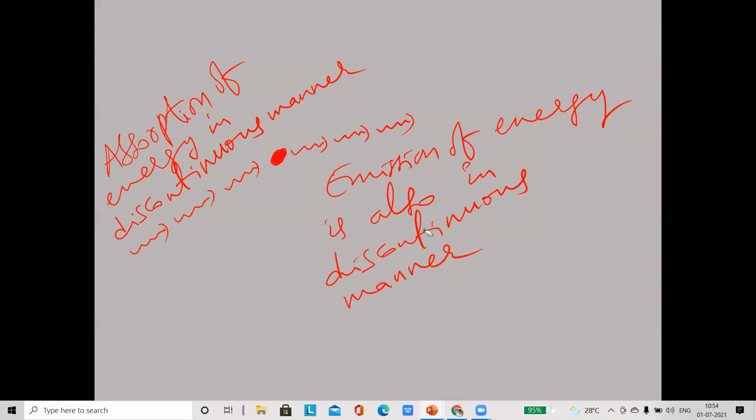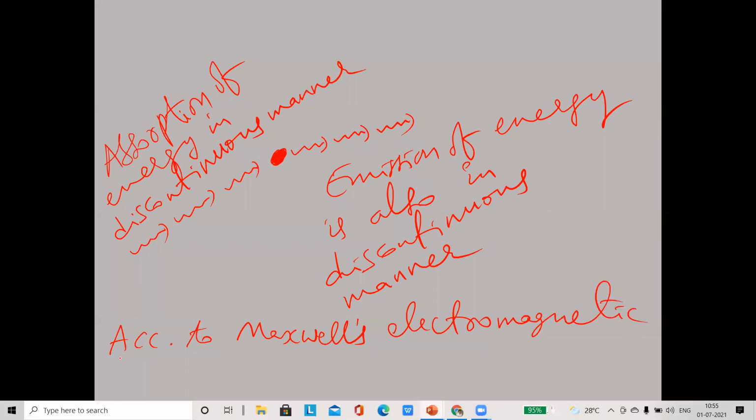But before Max Planck, what was the thought by scientists? They said this emission or absorption takes place in a continuous manner, according to Maxwell's electromagnetic theory. According to Maxwell's electromagnetic theory, energy is emitted continuously.